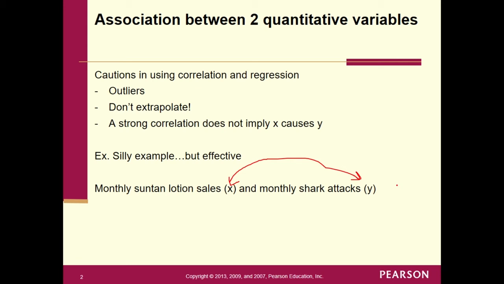So what is going on here? In my opinion, there's another variable connecting suntan lotion sales and shark attacks on a monthly basis, and to me, it is temperature. As the ambient temperature starts to increase, we tend to want to go outside, and people who live by a beach by an ocean like to go to the beach, so they're going to buy more suntan lotion.